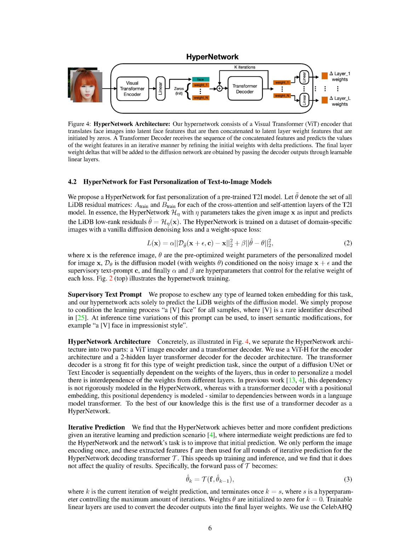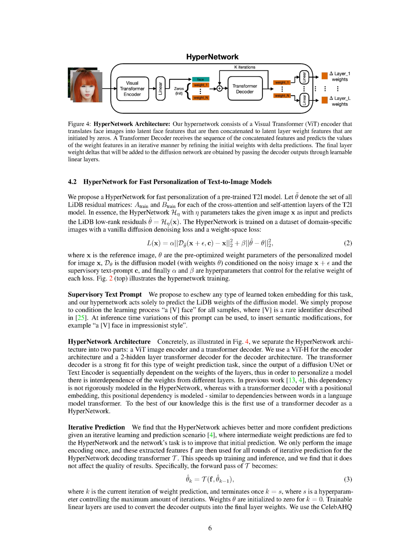Section: Iterative Prediction. We've discovered that our HyperNetwork performs better and makes more confident predictions in an iterative learning and prediction scenario. In this scenario, we feed initial weight predictions to the HyperNetwork, and its job is to enhance these initial predictions. We only encode the image once, and the features we extract from this process are used for all rounds of iterative prediction by the HyperNetwork's decoding transformer. This method speeds up both training and inference, and we found that it doesn't compromise the quality of the results. To explain this in simpler terms, the